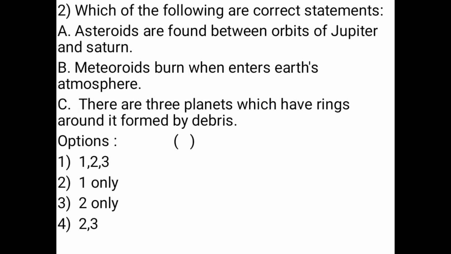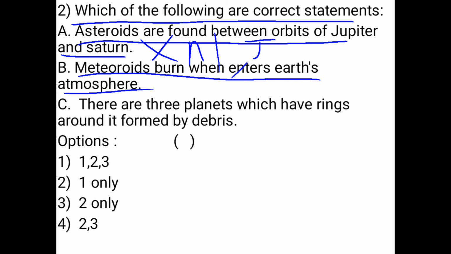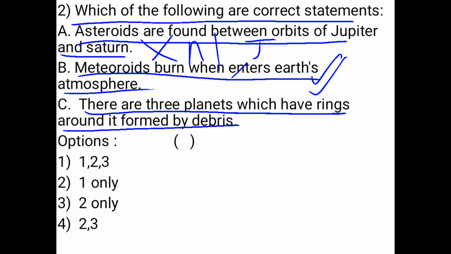Next question, which of the following are correct statements? Asteroids are found between the orbits of Jupiter and Saturn. This is wrong, because they are found between Mars and Jupiter. Meteorites burn when they enter Earth's atmosphere. Yes, this is right. There are 3 planets which have rings around them formed by debris. Yes, this is also correct. So the answer is B and C, or 2 and 3.